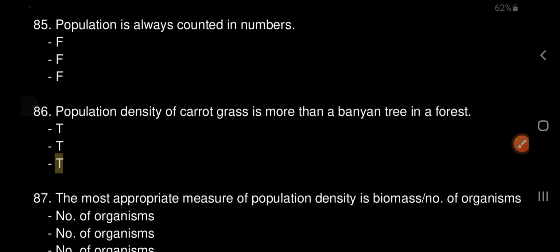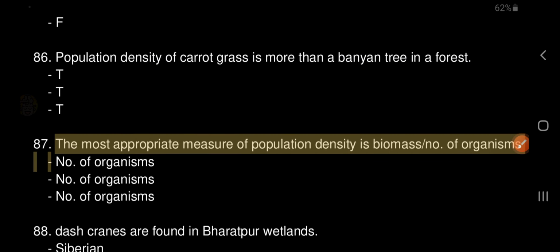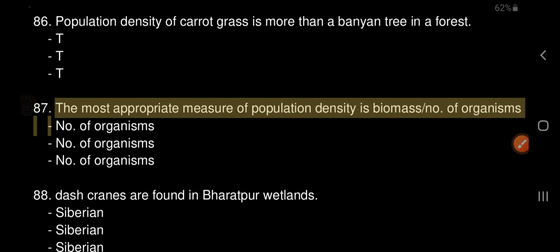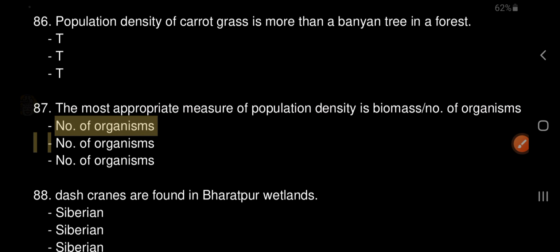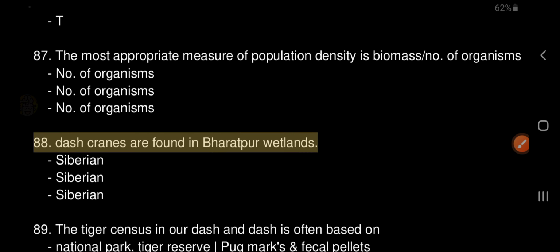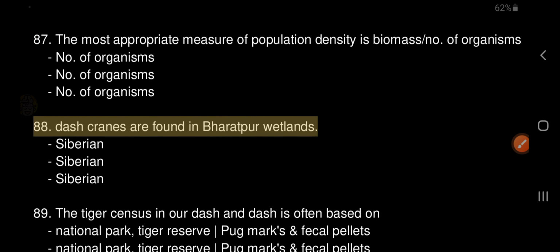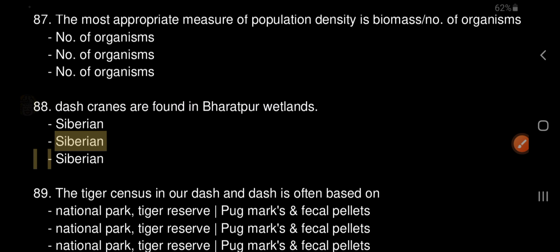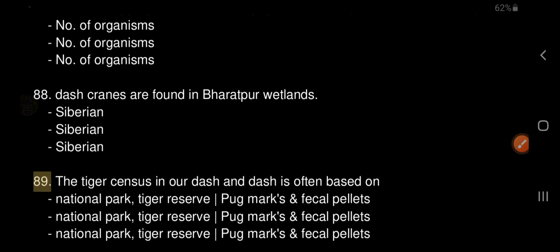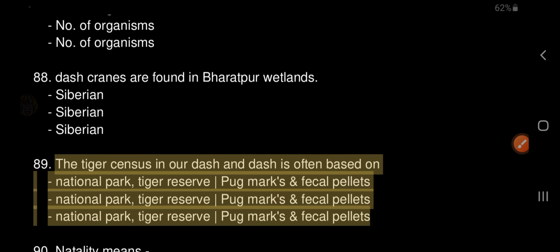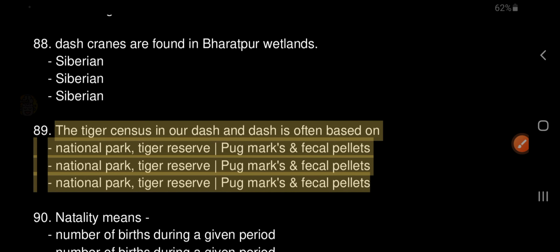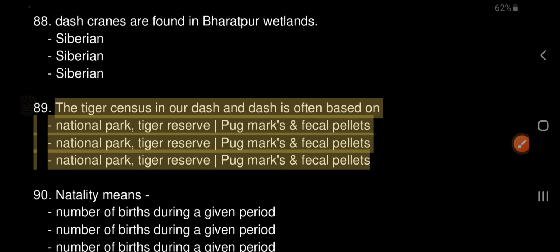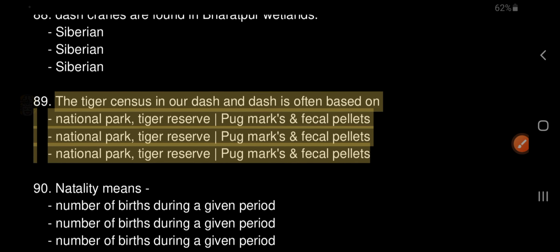87. The most appropriate measure of population density is biomass, number of organisms. Number of organisms. 88. Dash cranes are found in Bharatpur wetlands. Siberian. 89. The tiger census in our dash and dash is often based on National Park, Tiger Reserve, pug marks and fecal pellets.